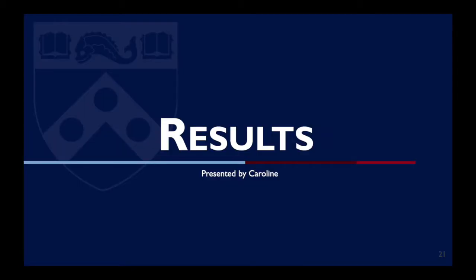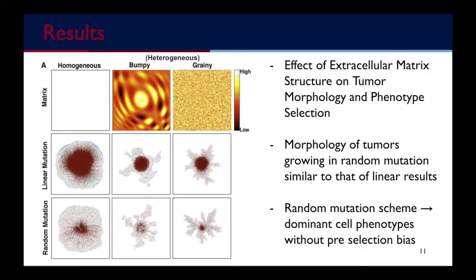Now I am going to discuss some of the results of this study. Here we're looking at the effect of different ECMs on tumor morphology. Each column represents a different density distribution of the matrix, while the bottom two rows show the results of the simulation using either a random or linear mutation scheme. We can see that the tumors metastasized, or fingered outwards, in the heterogeneous matrices regardless of their mutation scheme. This indicated that the mutation schemes do not drive metastasis, but the environment itself does.